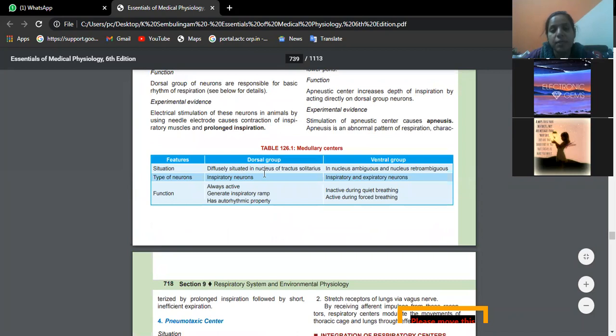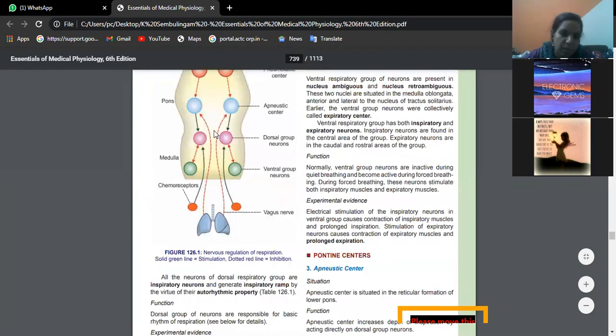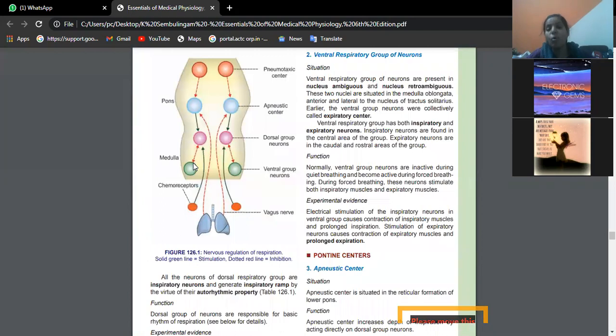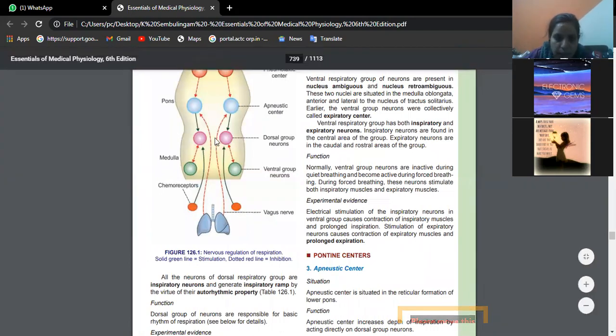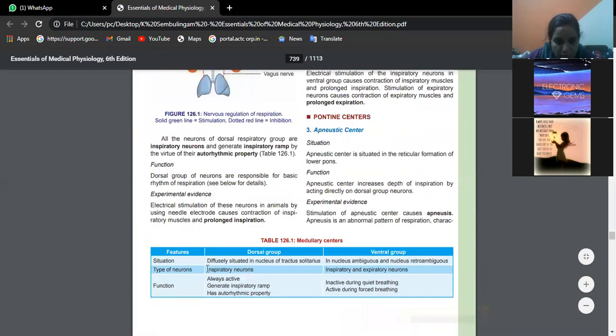They are diffusely situated in the nucleus of tractus solitarius. The nucleus of tractus solitarius is nothing but a diffuse group of nuclei that you see in the floor of the fourth ventricle, in the brainstem. There we have selected a collection of nuclei which are called the dorsal group of neurons.